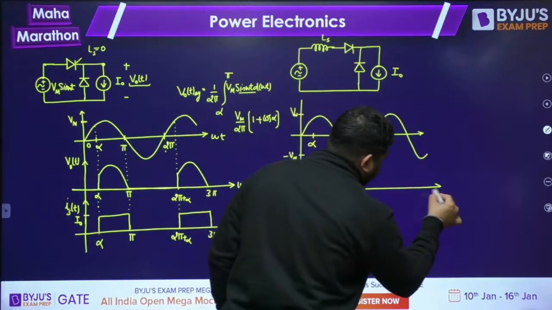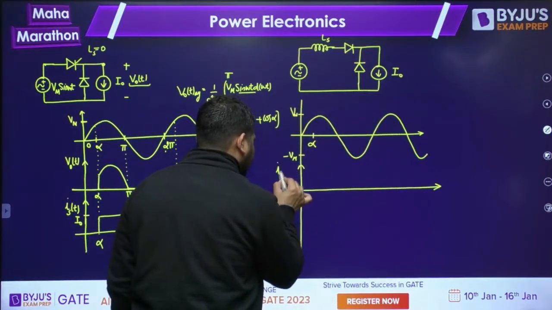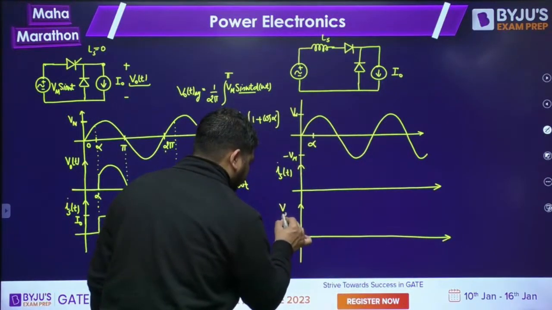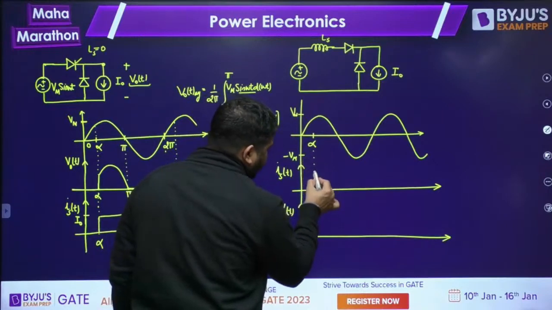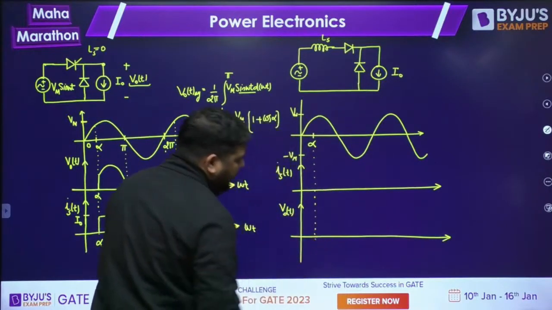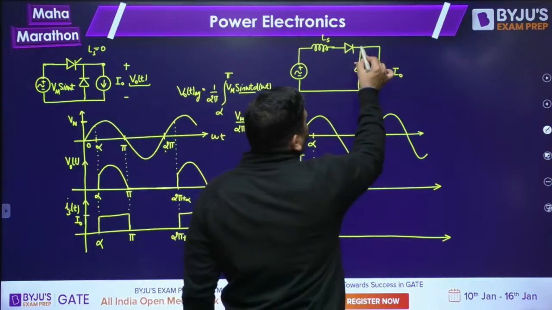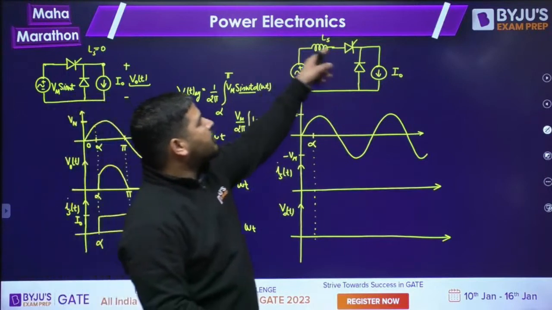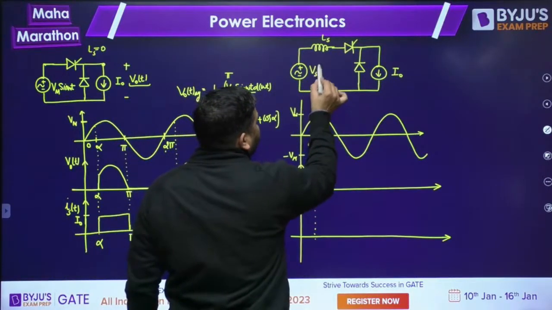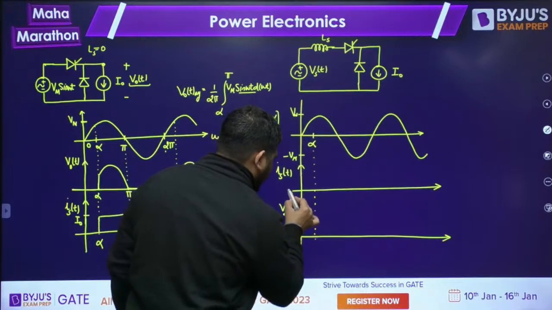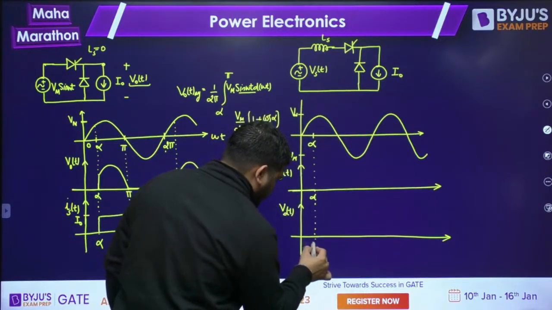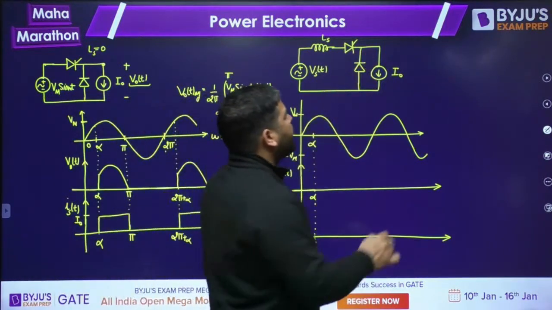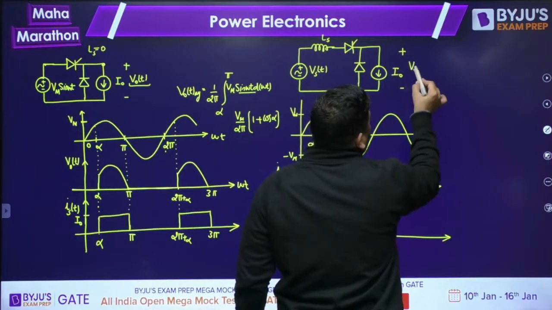I need to plot two more waves: one is the source current IST, and one is the output voltage V naught t. Let's try to plot these waves. We know that before alpha, the entire current was freewheeling, so there was no current through the source. The source current was 0 up to alpha, and the output voltage was 0 because the freewheeling diode was conducting.